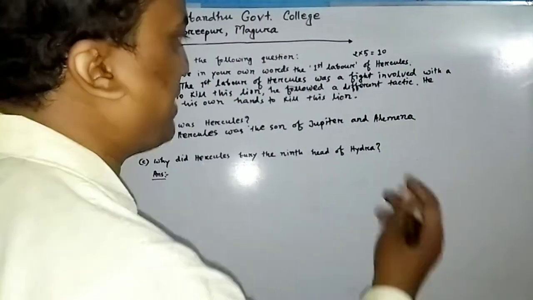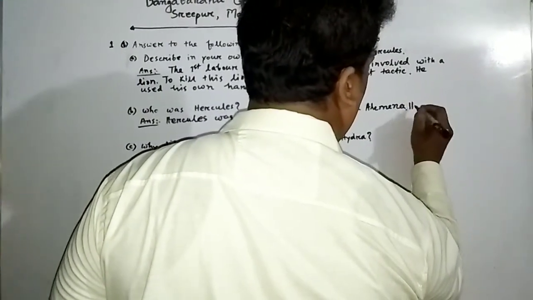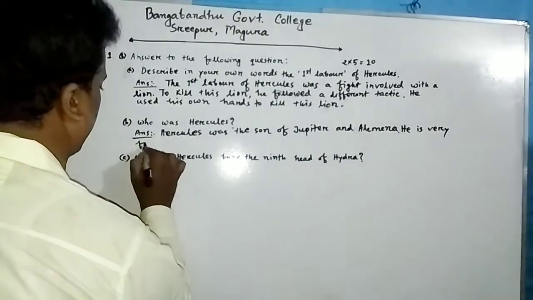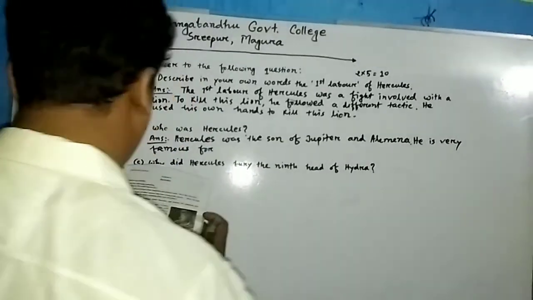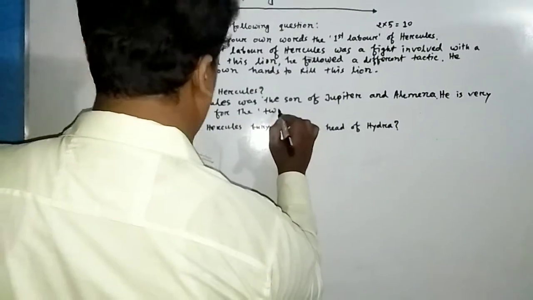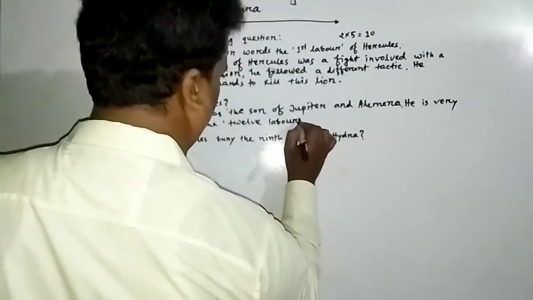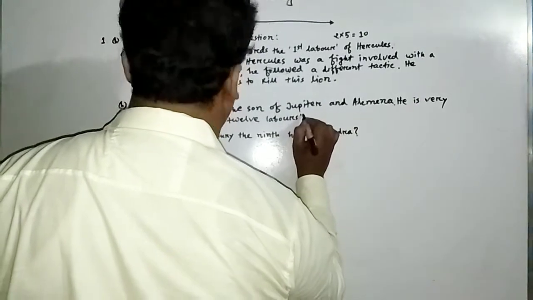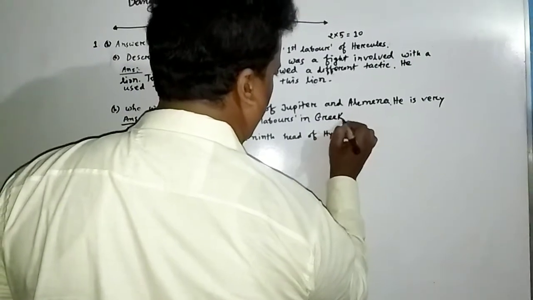Okay, so you can write something extra. So he is very famous for the 12 labors in Greek myth, right?